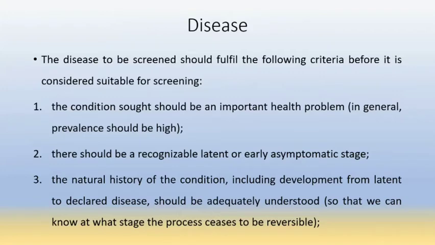For the disease to be screened, the condition sought should be an important health problem. There should be a recognizable latent or early asymptomatic stage. We should know the natural history of the disease.